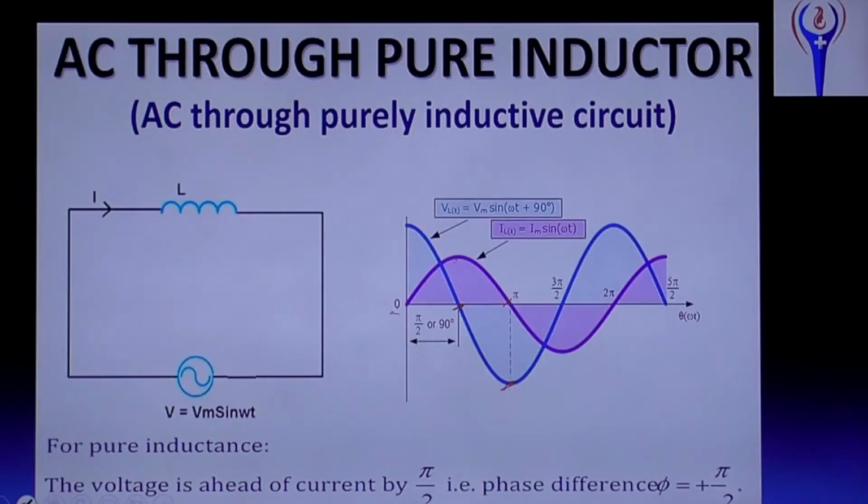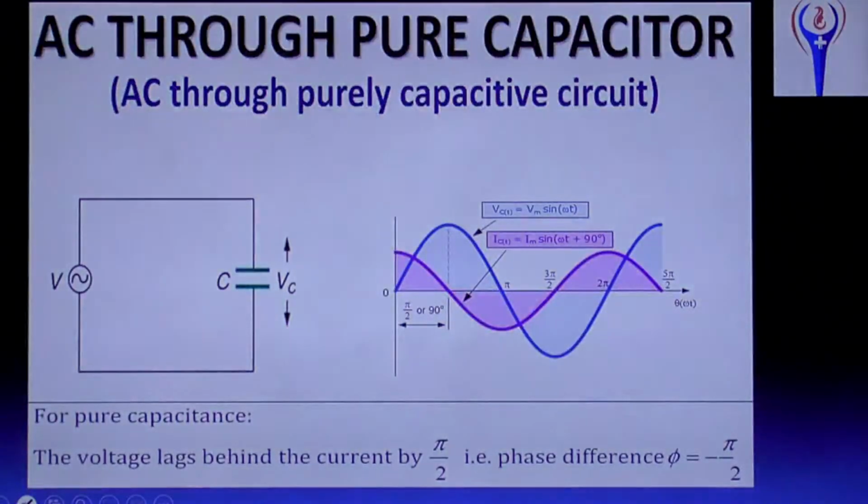Capacitor. AC current connected through a pure capacitor. Already we studied capacitance of a capacitor in electrostatics. Is it so?